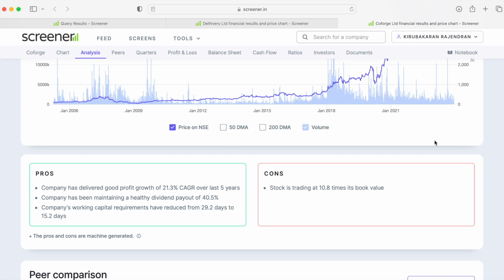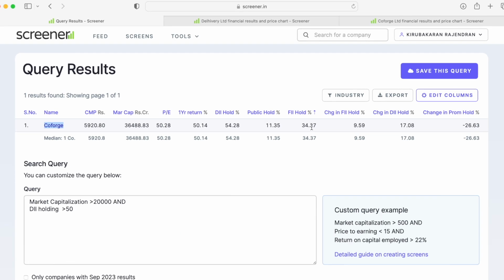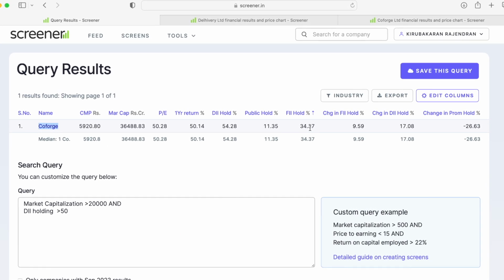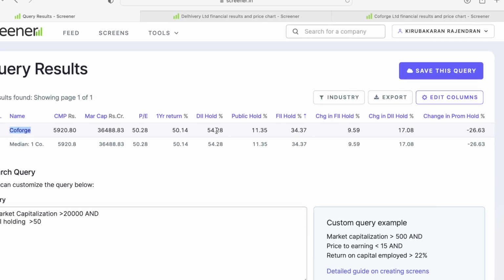Even with respect to pros and cons, the cons are minimal, whereas the pros are much higher, where the company has delivered good profit growth of greater than 21% CAGR and is maintaining a healthy dividend payout. And even fundamentally, this seems to be really good. And if you observe, look at the change in FII holdings and DII holdings. Look here. FII holdings is almost 34% and DII holdings is almost 54%, which in both terms is much higher.